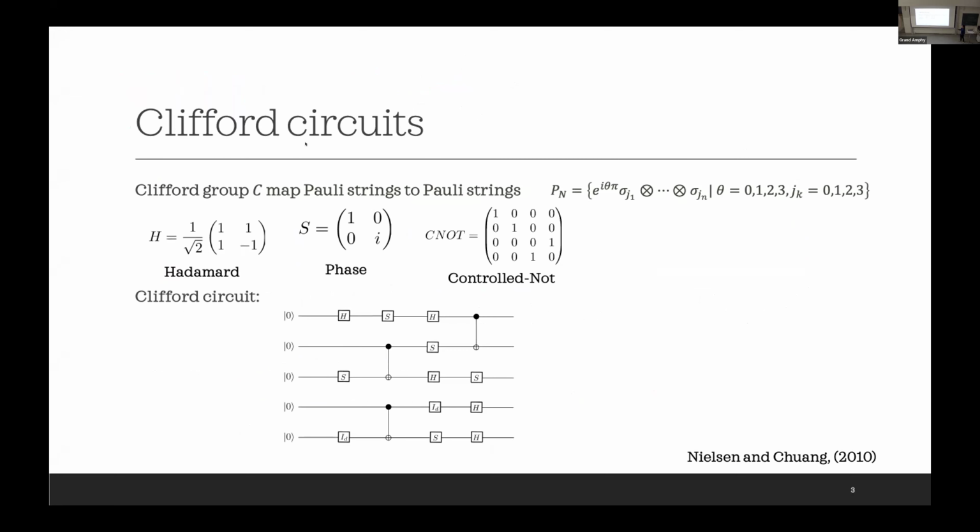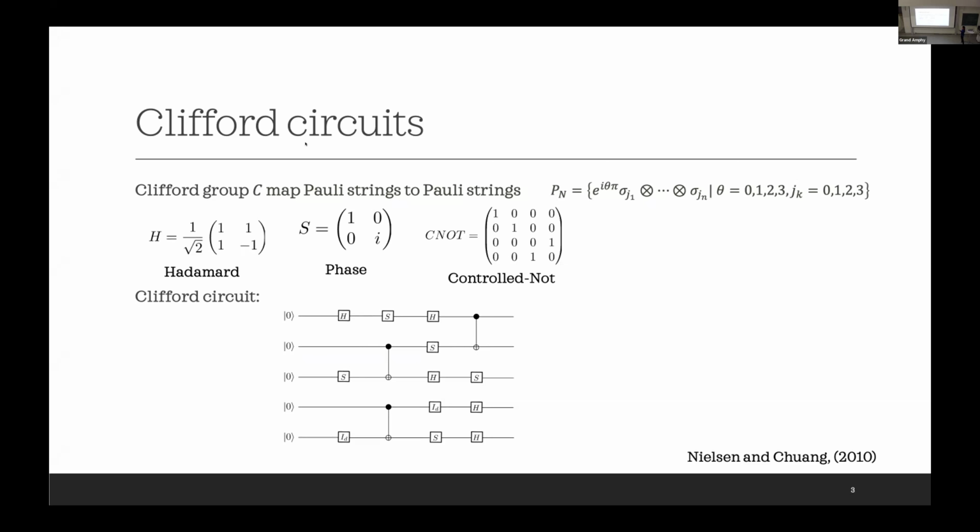Okay, so first of all, I would like to introduce magic. This has already been done by Guillermo, but I think it will be useful to rehash this notion, in particular from the perspective of quantum circuits. First of all, the Clifford group is defined as the group of unitaries that map Pauli strings to Pauli strings.